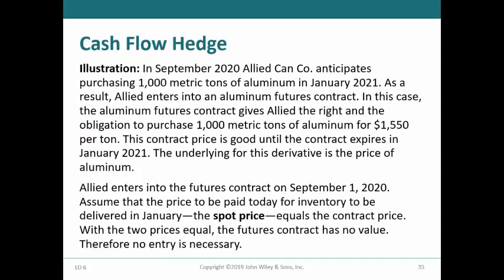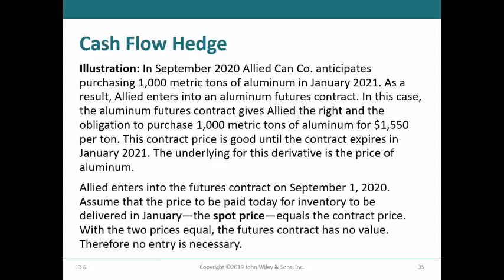To illustrate the accounting for a cash flow hedge, we will consider Allied Can Company, which anticipates in September that the price of aluminum will increase, and in order to hedge for an anticipated purchase in January 2021, enters into an aluminum futures contract that gives Allied both the right and obligation to purchase 1,000 metric tons of aluminum for $1,550 per ton. The contract price is good until January 2021.